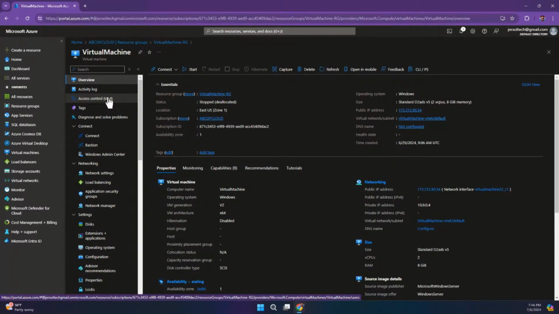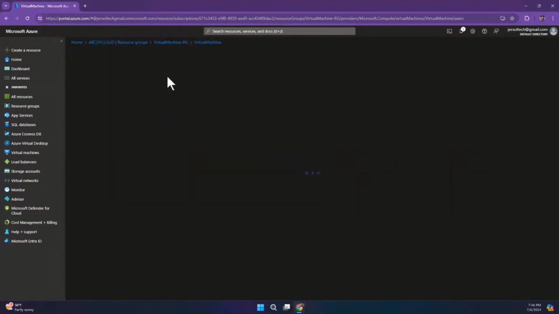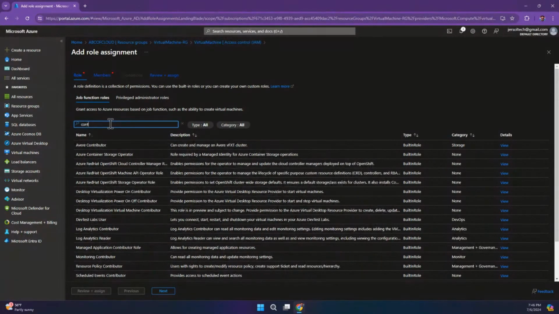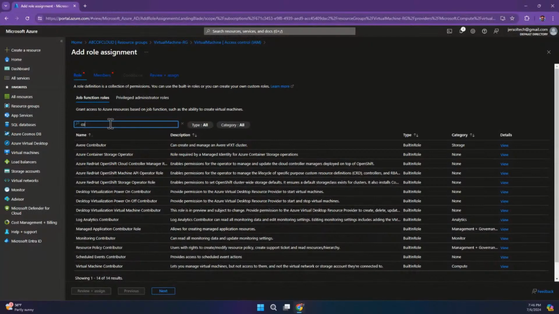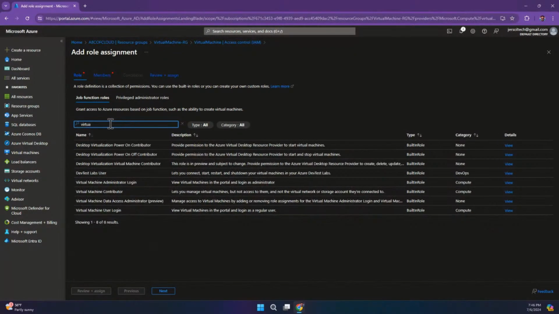So for me to narrow down that, I'm coming to the exact resources. And when I get to these resources, I can still narrow down the role I want to give the support engineer by going to the job function roles. So for the job function roles, I can easily just say I want to give you the virtual machine contributor role. So let me just do this virtual machine. I think it should bring that out.